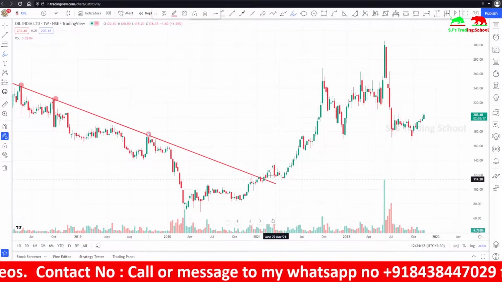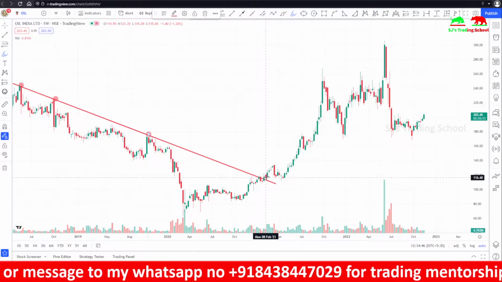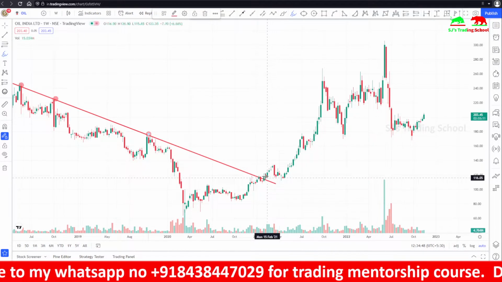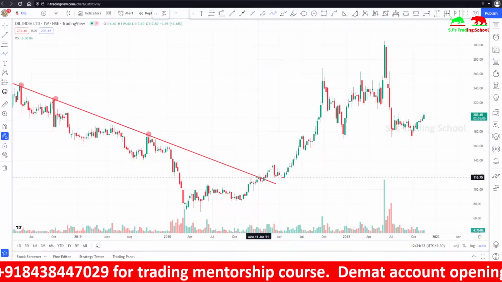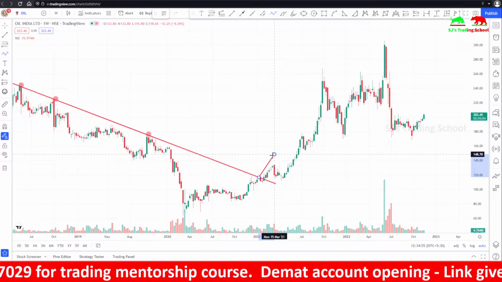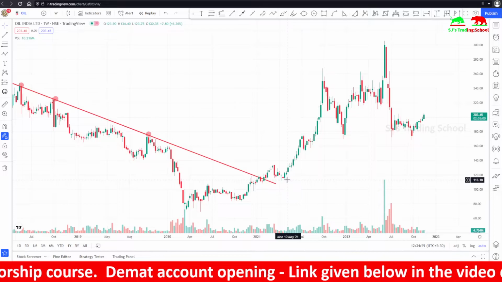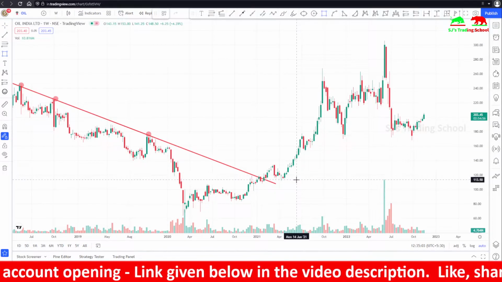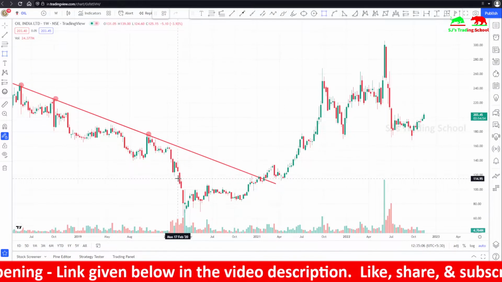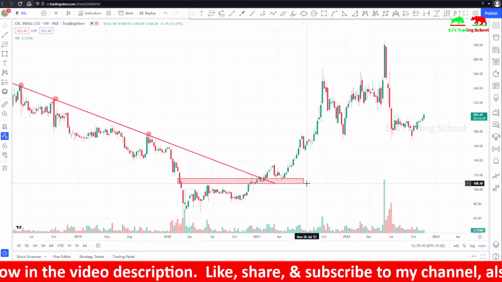The volume is less, but since volume is only an additional confirmation, and the body gets closed, aggressive traders usually enter here. Conservative traders wait for a retracement. The retracement need not always touch the trend line. In this case, it does not touch the trend line. What happens here is it touches one of the support levels, the resistance which has converted into support.